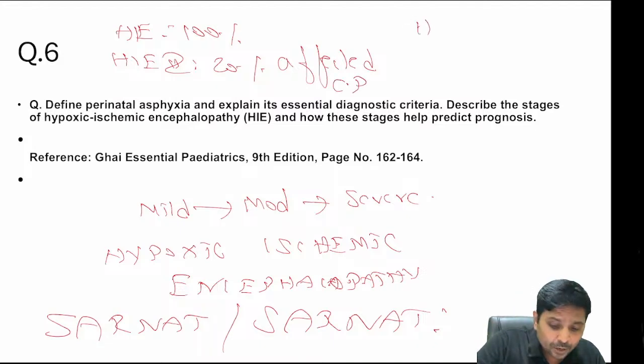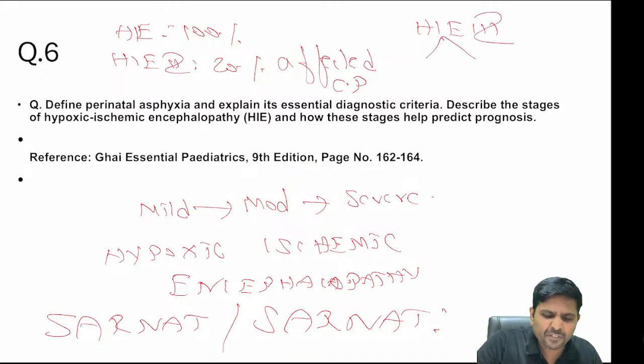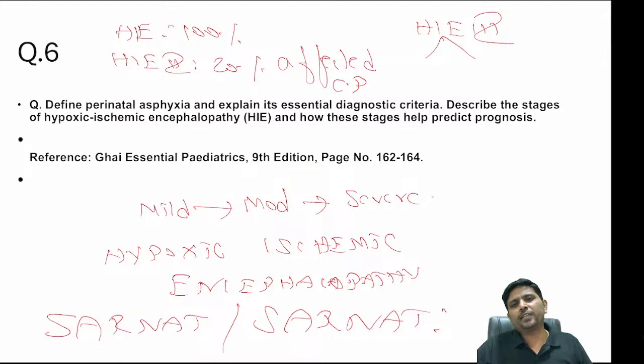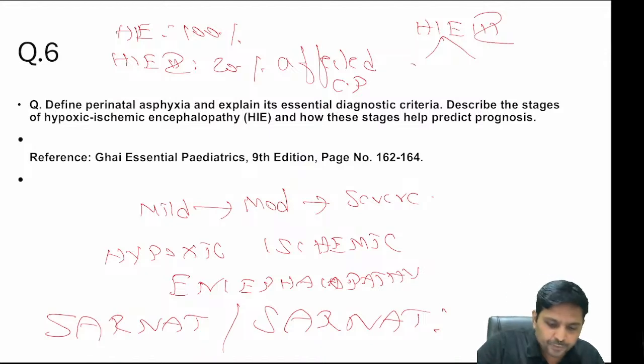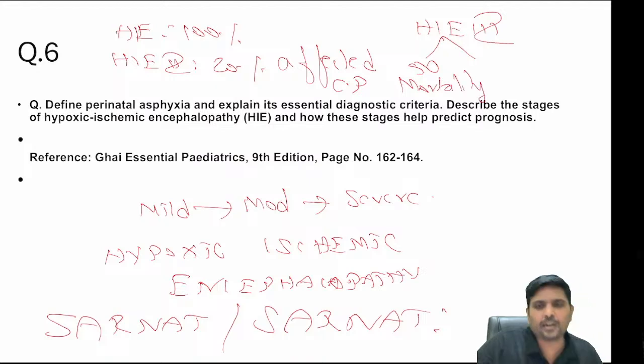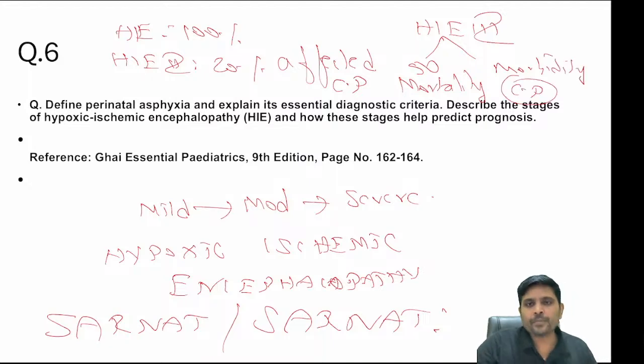When the child had gone for HIE stage 3, 50-50, 50% morbidity, 50% mortality. 50% of them will die, and the remaining 50% will definitely have some form of cerebral palsy. It's very, very difficult to have a normal child when the child has HIE stage 3.